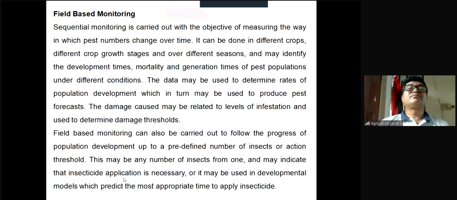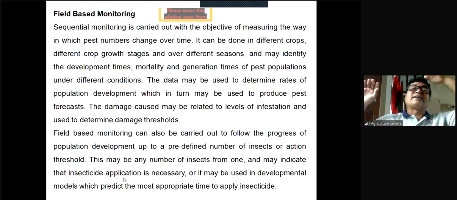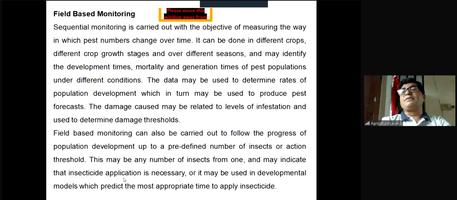Clear? Field-based monitoring, sequential monitoring, is carried out with the objective of measuring the way in which pest numbers change over time. Say for example, from January to May, these five months for the boro rice field, we want to know a particular pest species. By field-based monitoring, we can easily know the changes of the particular insect species over this time.